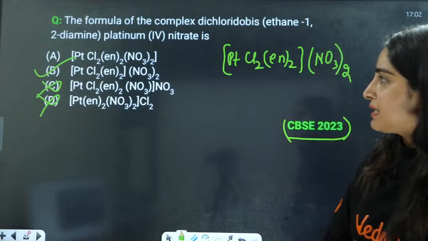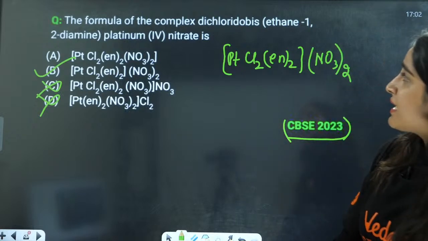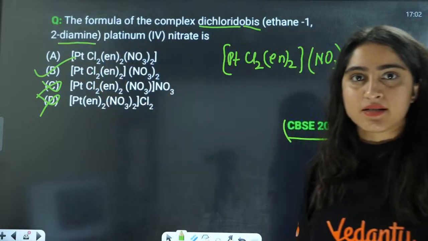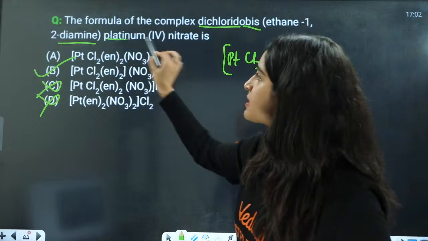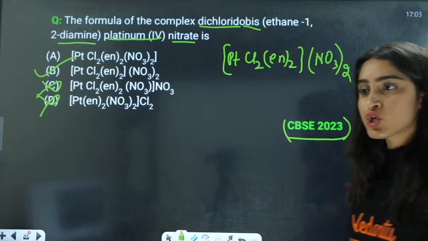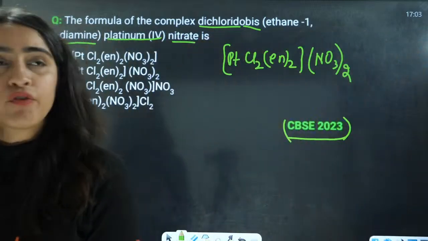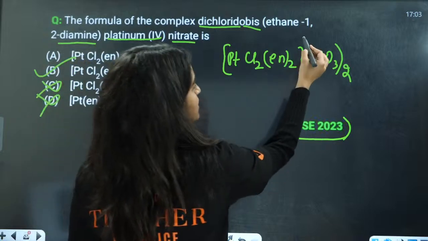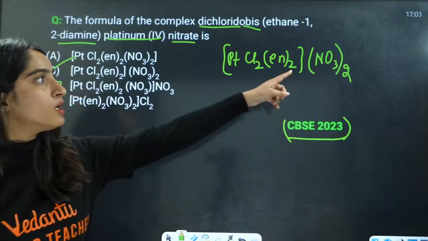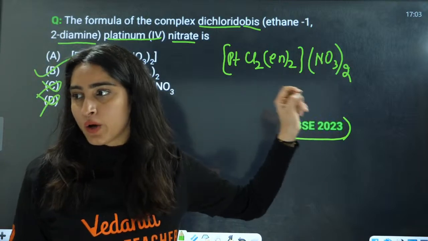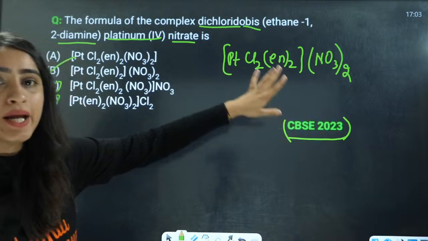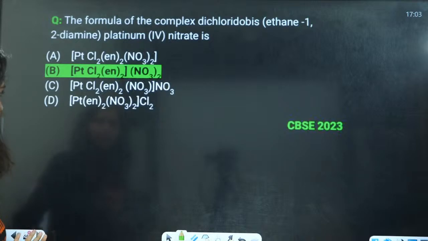Why is everyone writing C? The ligands are the 2 chlorido and the bis en. These are the ligands, this is the central metal atom, and this is the counter ion. After calculating the oxidation state, the positive charge will be plus 2. After cross valency, there will be 2 on the subscript of NO3. So B is the correct answer.